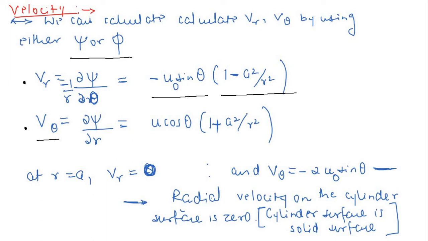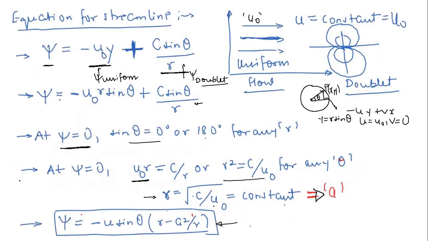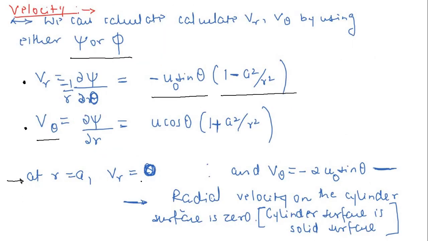Now what I am interested in is just to show you what is happening. Very easy. See here, at r equal to a, my point of interest is this: at r equal to a, that is at r equal to square root of c by u naught, what is going to happen? Very important. So at r equal to a, it doesn't matter plus or minus, but once you put r equal to a, this radial velocity is going to be 0. The radial velocity is going to be 0. Very interesting. And then tangential velocity v theta is equal to, just put the value r equal to a here.